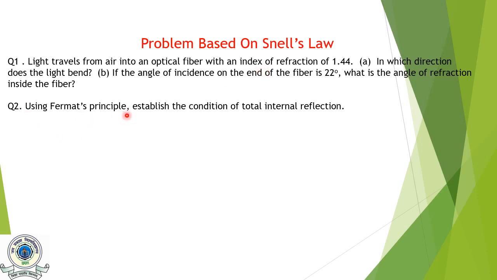Now using Fermat's principle, establish the condition of total internal reflection. We have derived the law of reflection and the law of refraction. So using the same principle, you have to determine total internal reflection. In order to establish this, you must understand the concept of total internal reflection, that is, light should travel from a denser to a rarer medium.